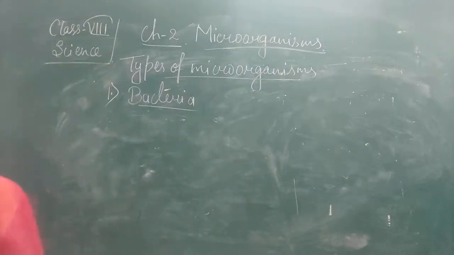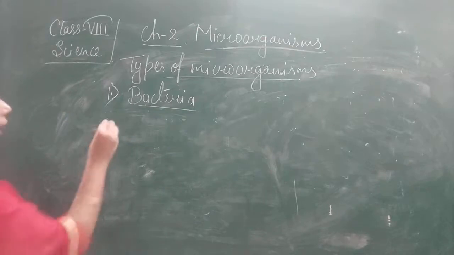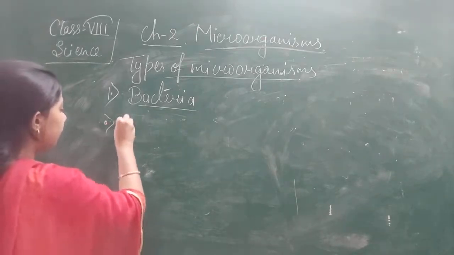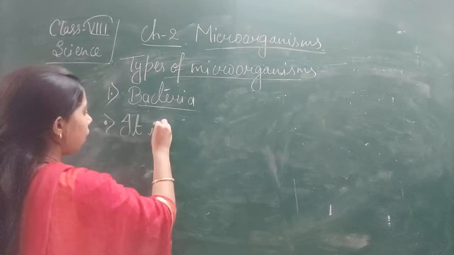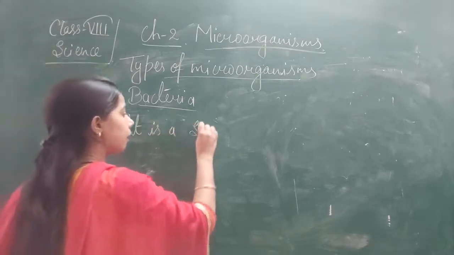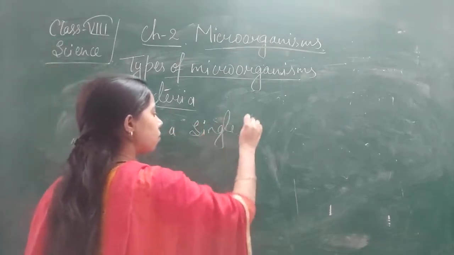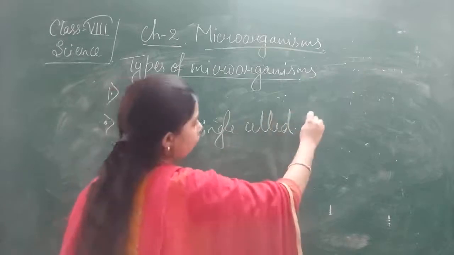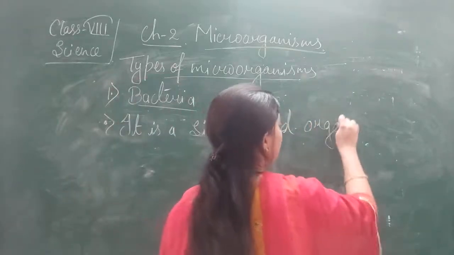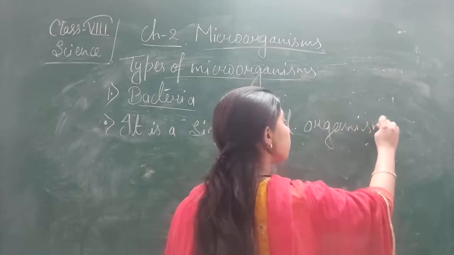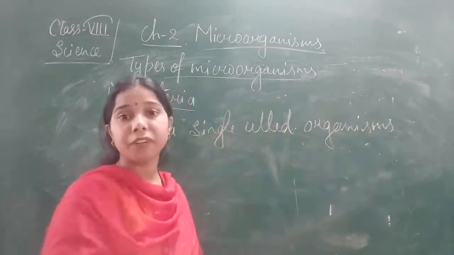Okay, so the first point about the bacteria is it is a single-celled organism. And you will find that it is generally found everywhere.